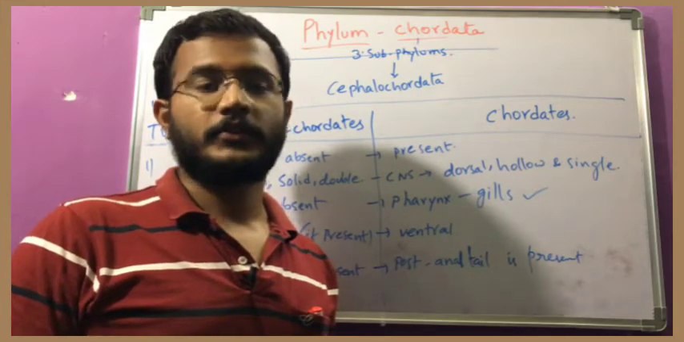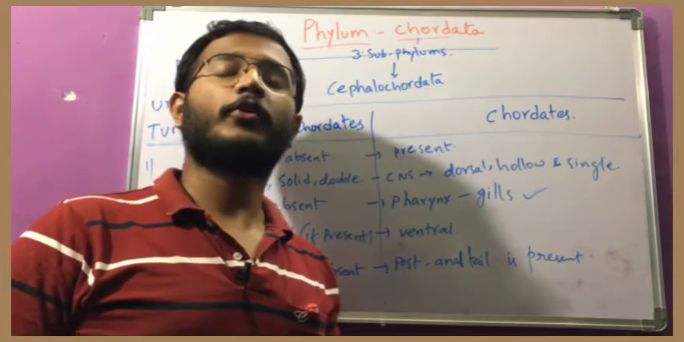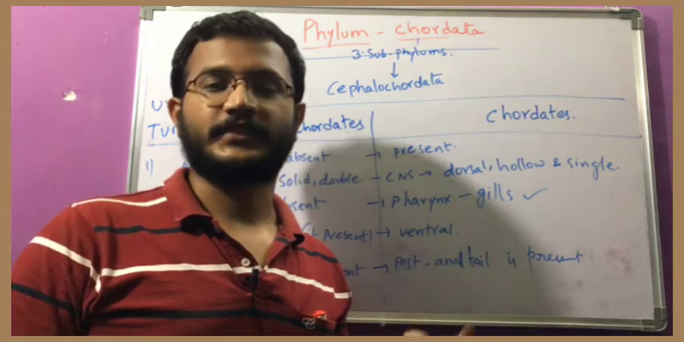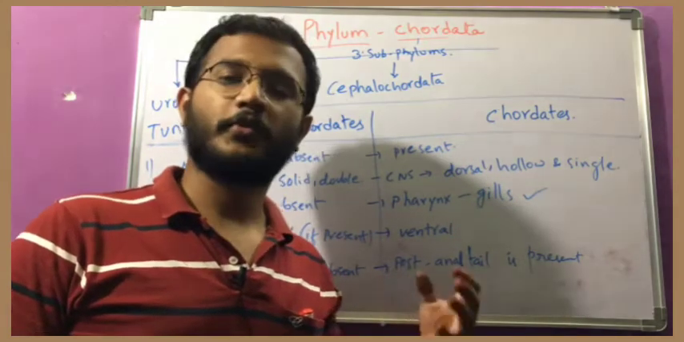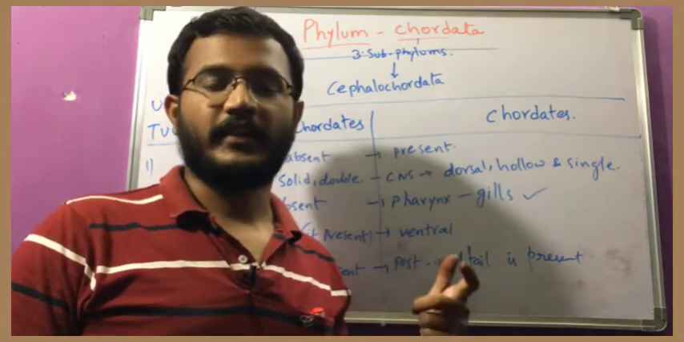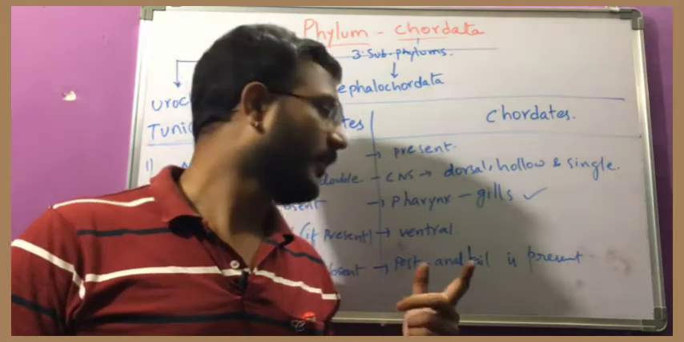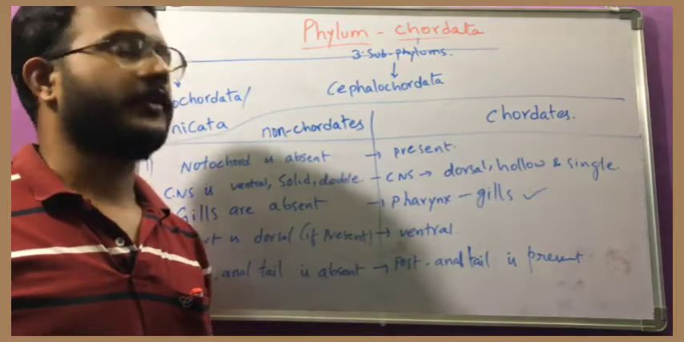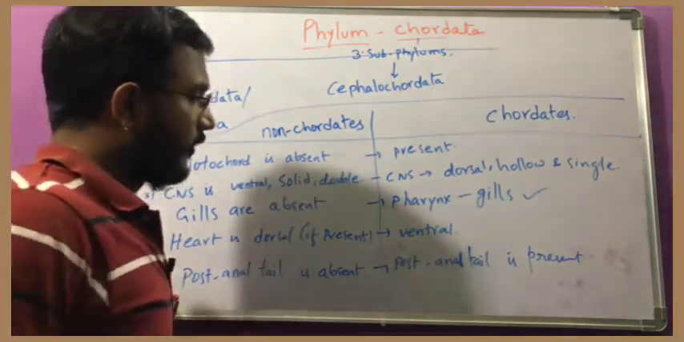So there is one theory that tells that every human being will follow the life cycle of the ancestors. Okay, this is somewhat a critical theory, somewhat difficult. We will explain it in later classes during the evolution topic. Okay, so these are the differences between chordates and non-chordates. Hope you understand.